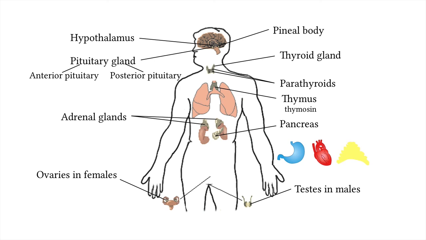Even your fat tissue makes the hormone leptin that is responsible to signal the hypothalamus that you are full and should stop eating. The more and more we learn about the human body, the more hormones we are discovering. So you just need to know that we will only be covering the major hormones from the classic endocrine glands, yet there are many, many more.